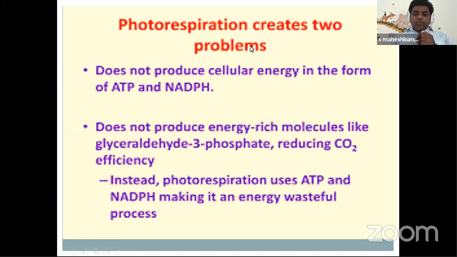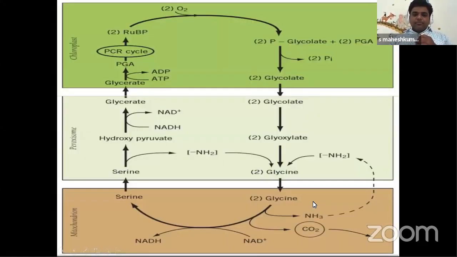Now these are the two problems created by photorespiration, that is it will not produce any ATP and NADPH. It will not produce glyceraldehyde 3-phosphate and reduce CO2 to glucose. Instead of that, it will consume all the ATP and NADPH. So that's why photorespiration is called a wasteful process for the C3 cycle.